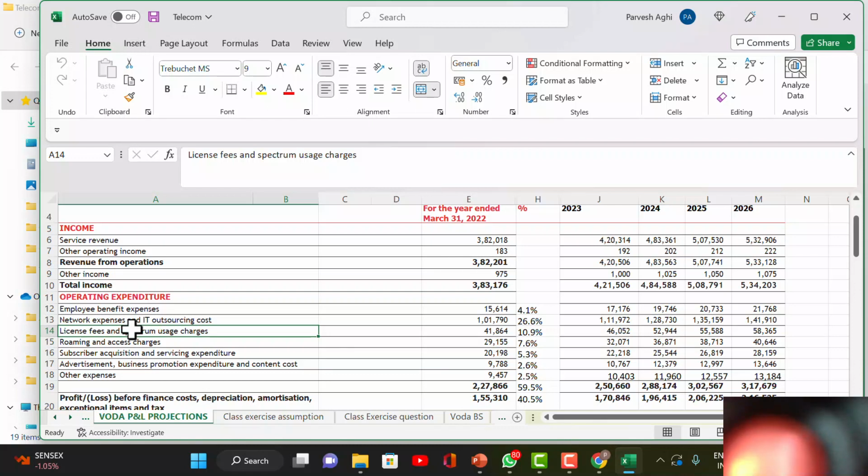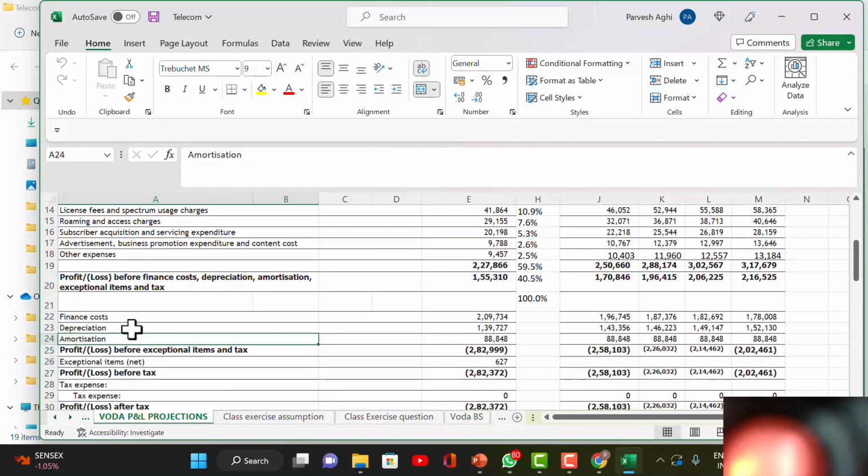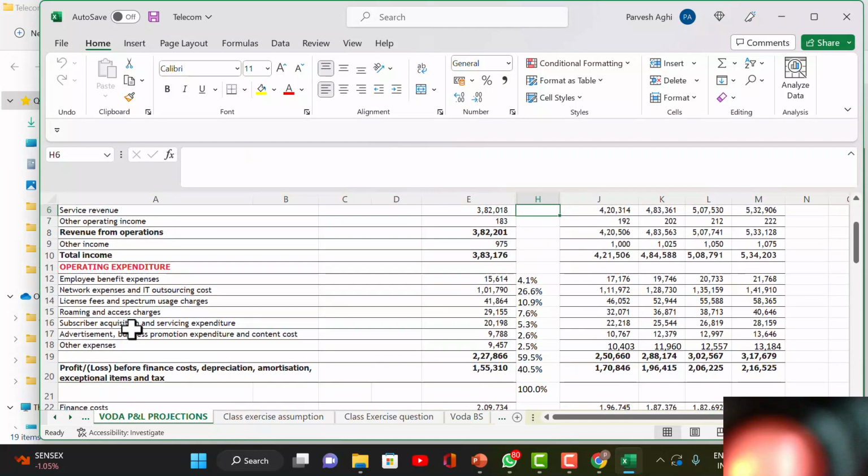License fee and spectrum charges. No, this is not amortization. Hold on. This is basically roaming charges, advertising. Amortization is also included in that. Amortization, the license which they have paid over the license life of say 10 years, 20 years, that gets included. But amortization is coming right below. Sorry, one second, come here. This is amortization. There is a separate line item which is coming right at the end after depreciation. This is the license fee which they paid lump sum, which is getting amortized over the life of the license. This is basically that spectrum charge.